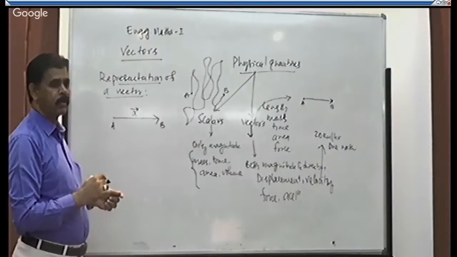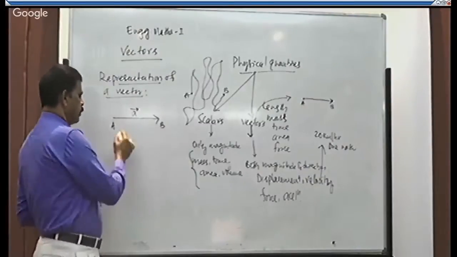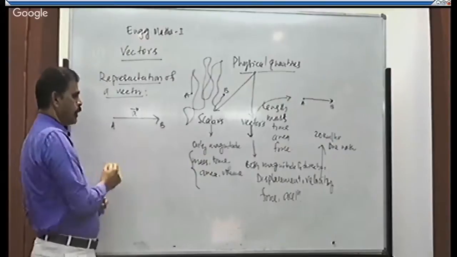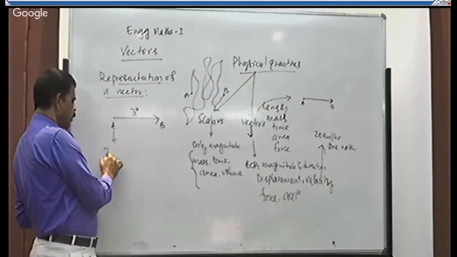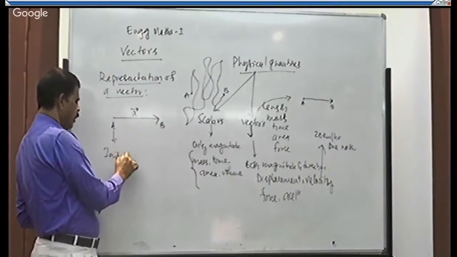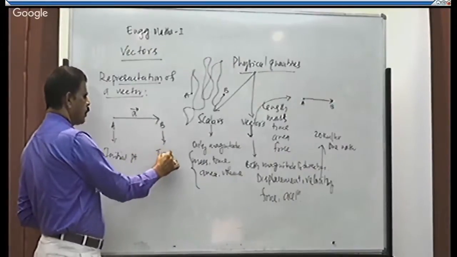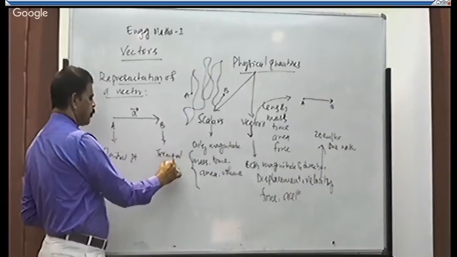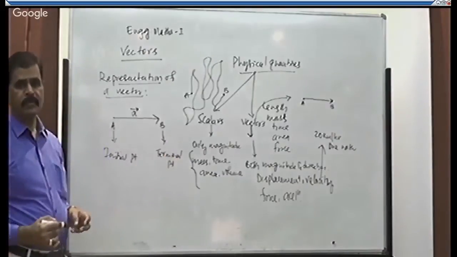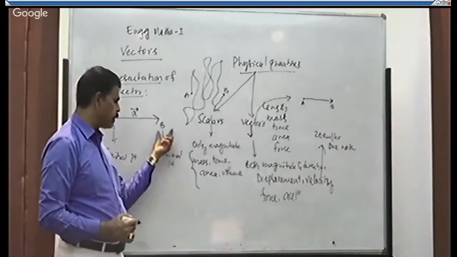That is the indication of a vector. Here, in this vector, A is the initial point and B is the terminal point.